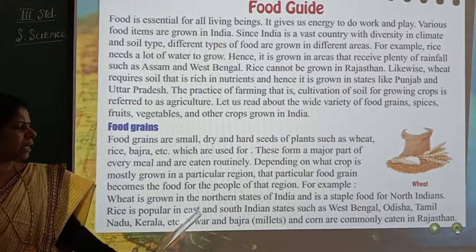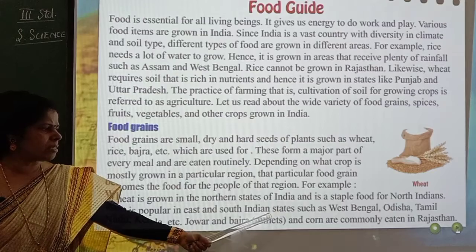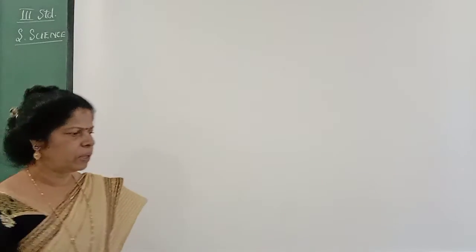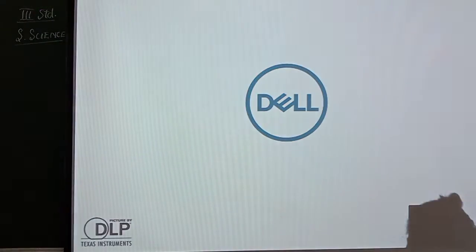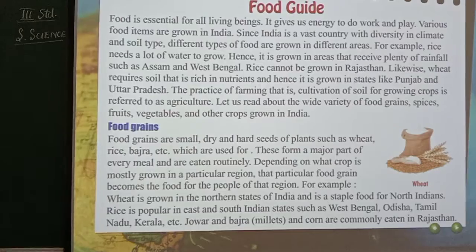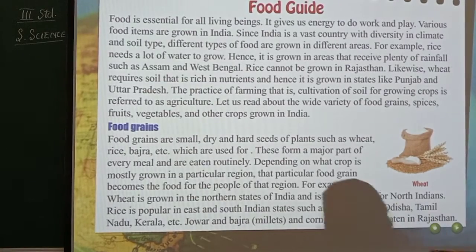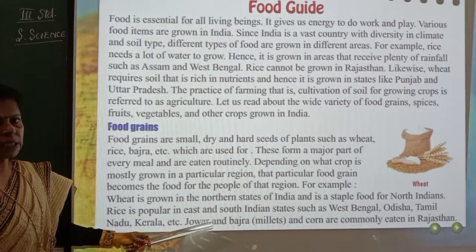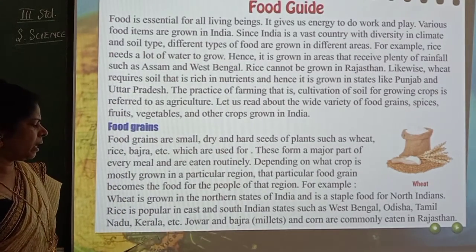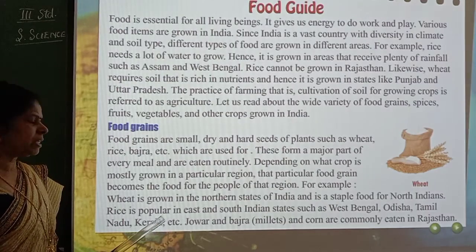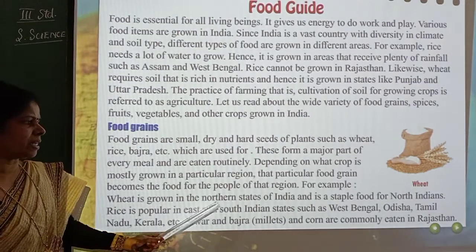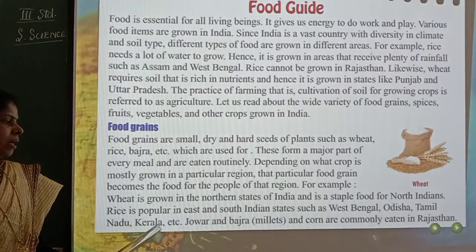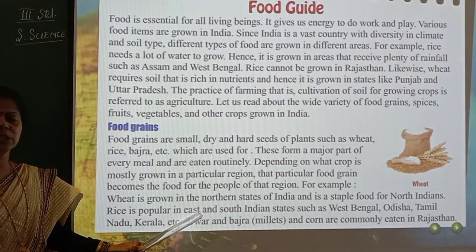Rice is popular in East and South Indian states such as West Bengal, Odisha, Tamil Nadu, Kerala, etc. So most of these South Indian states and East Indian states use rice as a main food or staple food.